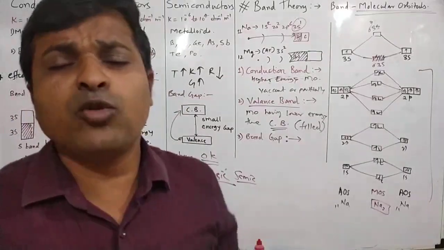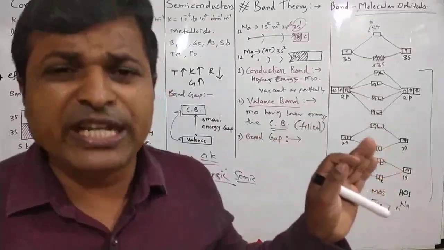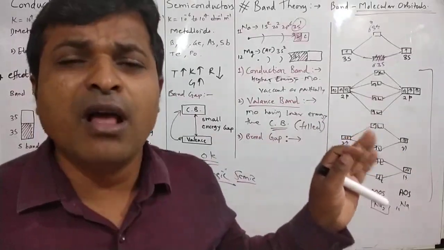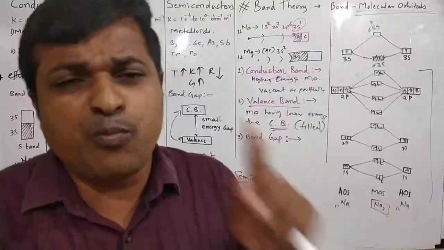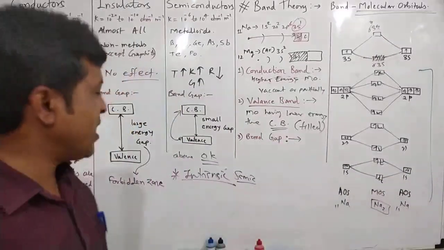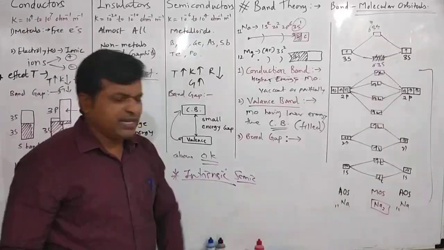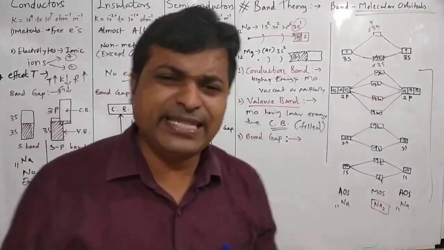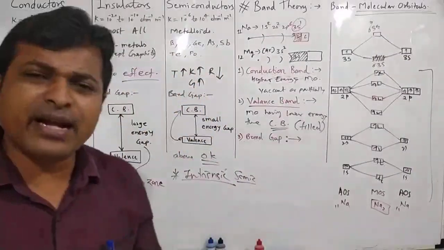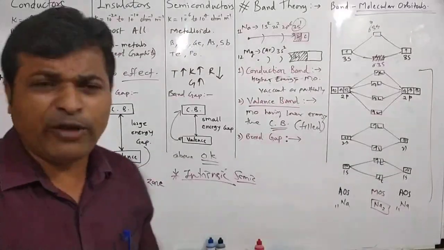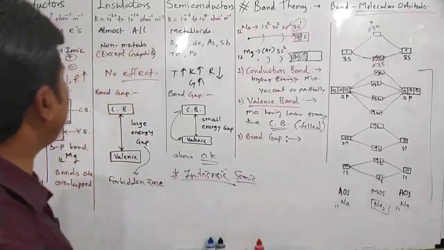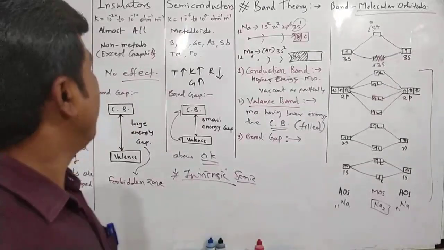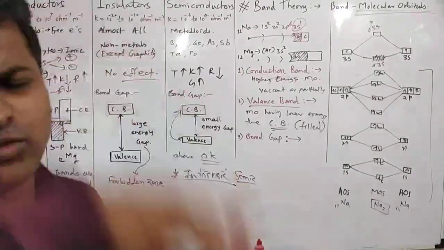They do not have any impurity, they do not have any external foreign atoms or particles. So pure semiconductors are called intrinsic semiconductors.